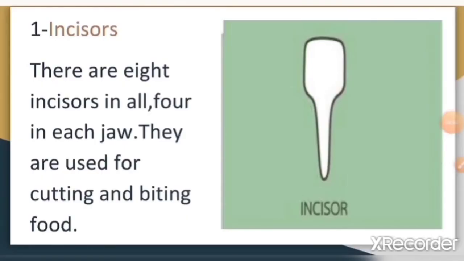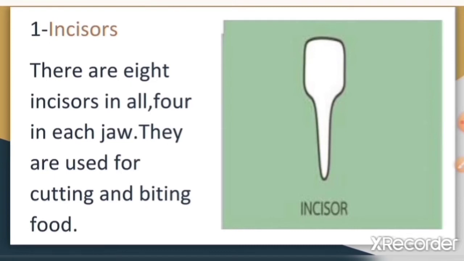Your 8 incisor teeth are located in the front part of your mouth. You have 4 of them in your upper jaw and 4 in your lower jaw. Incisors are shaped like small chisels. They have sharp edges that help you bite into food.